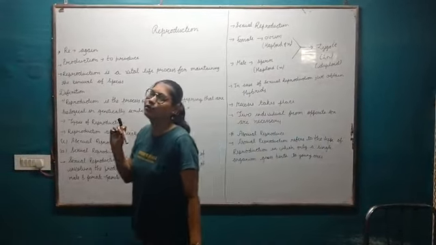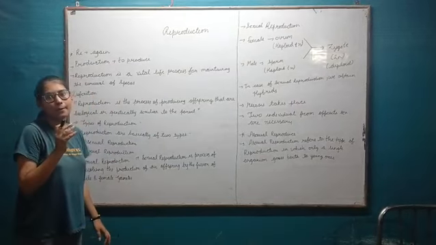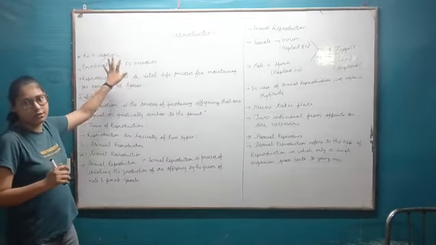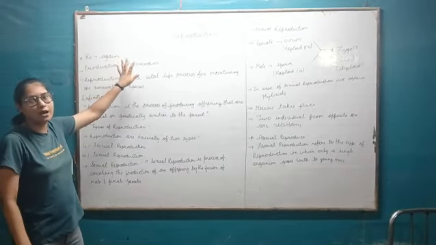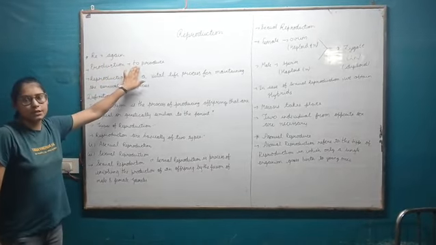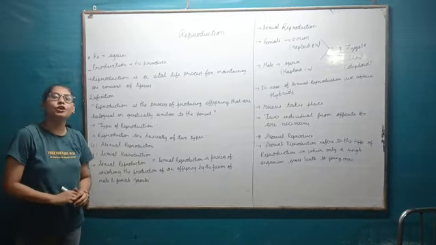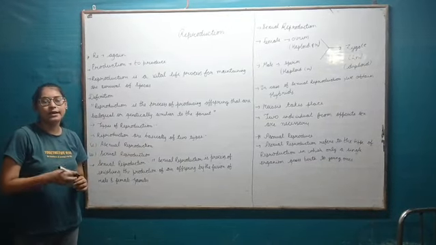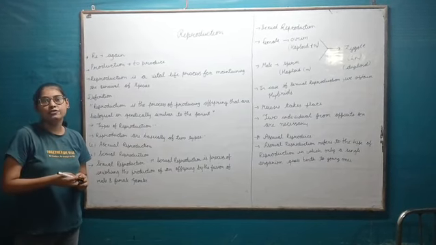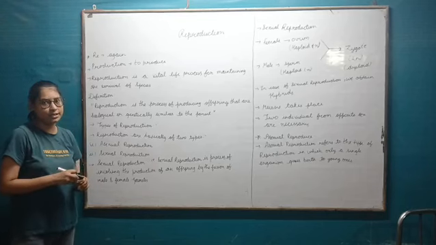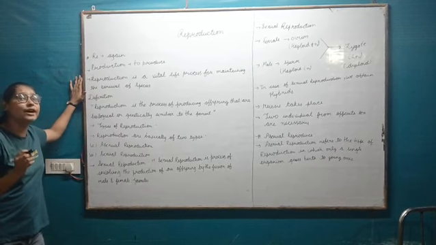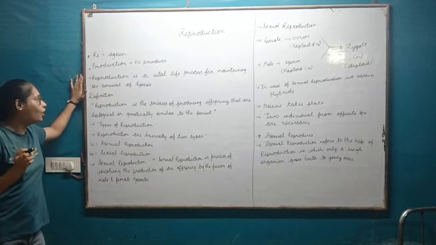Good morning everyone. Today we are discussing an important topic of biology, that is reproduction. So what is the meaning of reproduction? In the term reproduction, re means again and production means to produce. So reproduction is a very vital process of a living organism. If any species on earth does not produce offspring, it becomes extinct. So reproduction is a vital life process for maintaining the survival of living species on the earth.